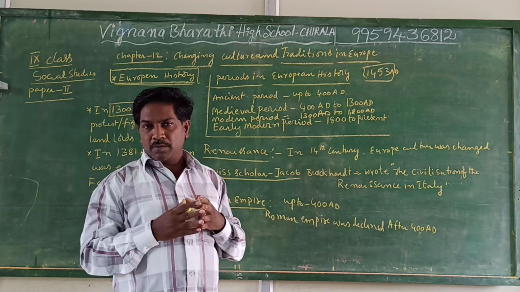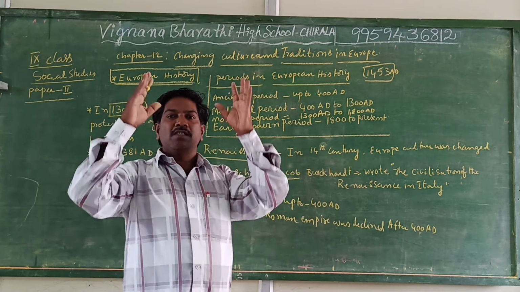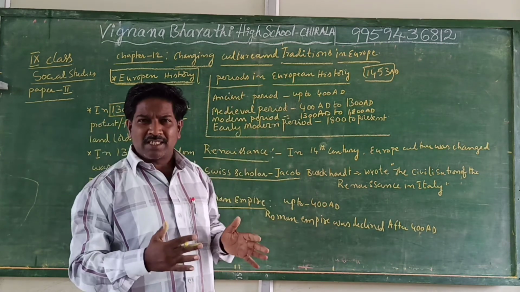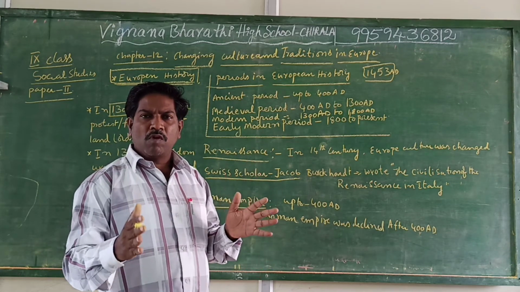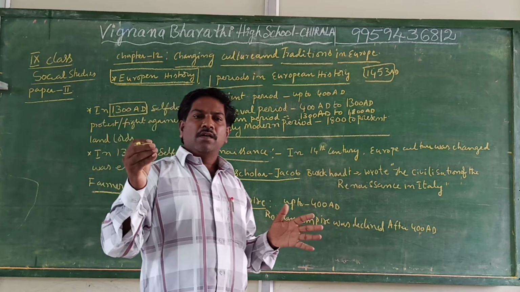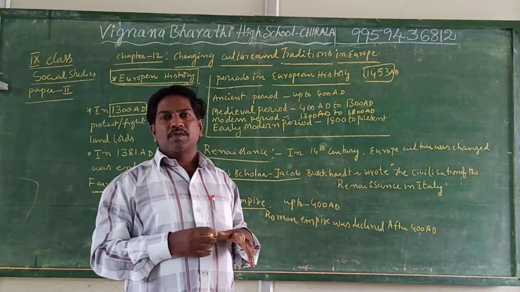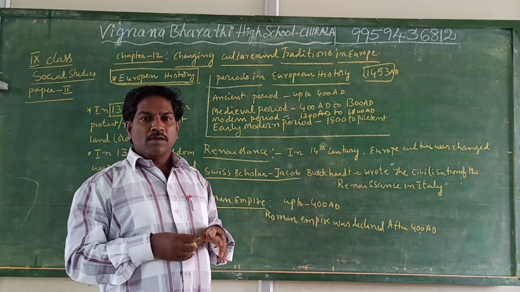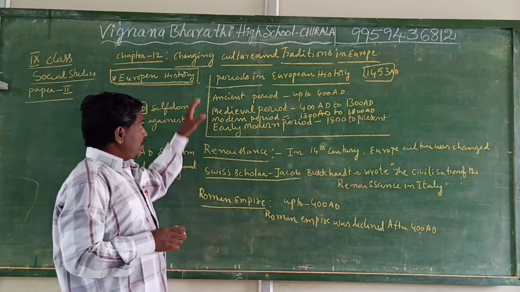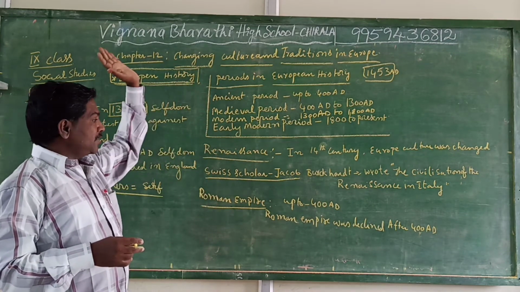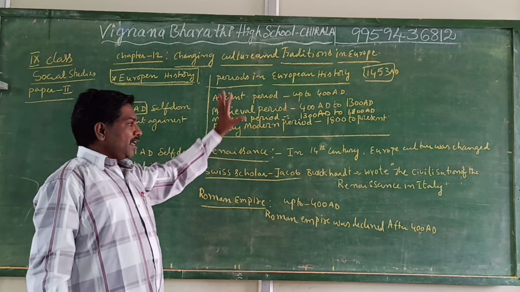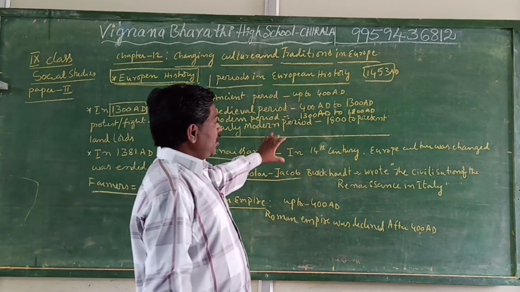They observed the books. Then what is the real? They knew that up to that time, the people blindly believed what the religious heads said. So in this first part, we are going to discuss the final thing, the Renaissance. Renaissance means in the 14th century.